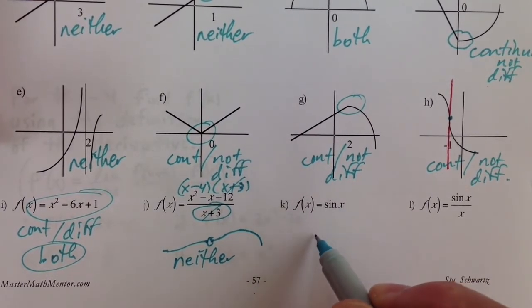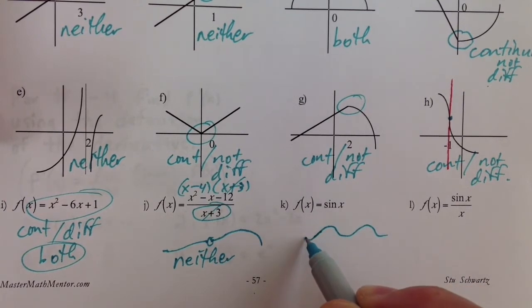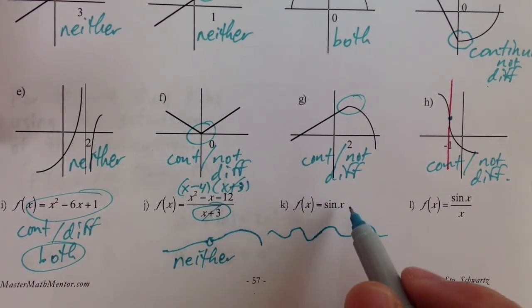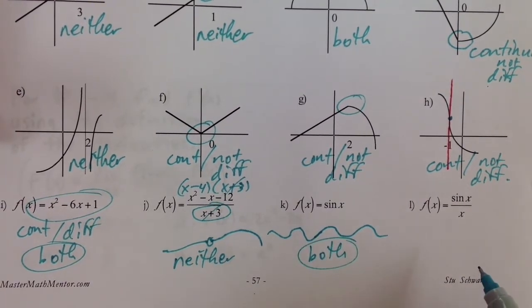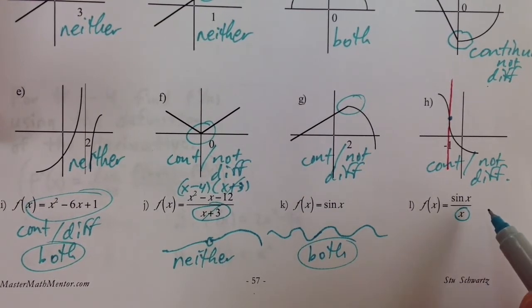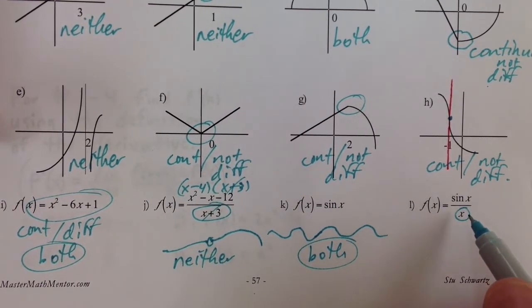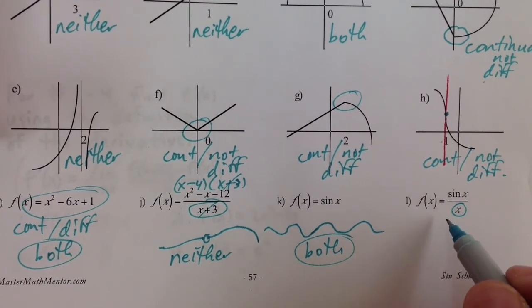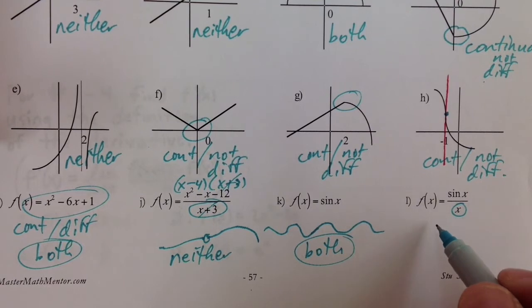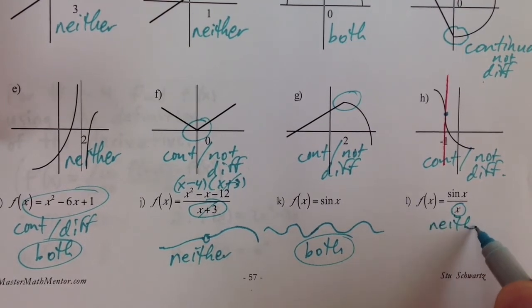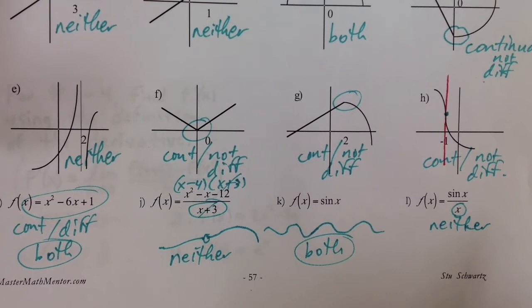Now we know the graph of sine of x looks like that, nice and smooth for the entire domain, so we would have both continuous and differentiable. And then sine of x over x, here we have a discontinuity at x equals 0, and we can't cancel that factor, so it's an infinite discontinuity. And if we have any discontinuities at all, we know that that would represent a place where the function is not differentiable. So we would say neither continuous nor differentiable.